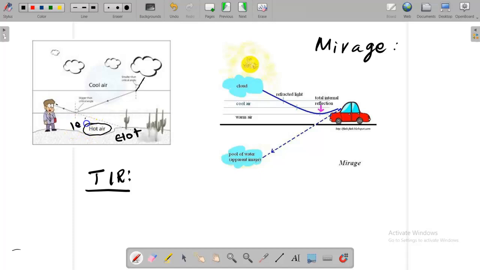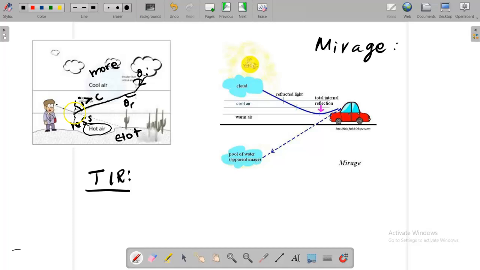Hot air is less dense. Cold air is more dense. So the light is coming from a more dense medium to a less dense one, so it bends away from the normal. Also you can see the angle of refraction is bigger than the angle of incidence. And again it creates some angle. This angle is greater than the critical angle. At one point the angle becomes greater than the critical angle.